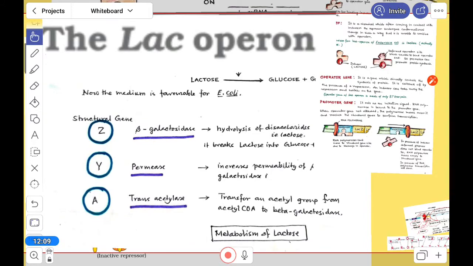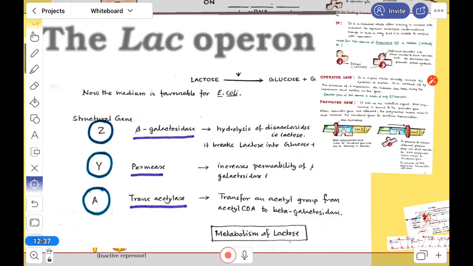So here are the three genes and their functions. Beta galactosidase, you know, hydrolyses and breaks the lactose into glucose. Permease increases the permeability, so that more lactose gets inside. And transacetylase transfers the acetyl group of acetyl coenzyme A to beta galactosides. It means metabolism of lactose, but the main thing here is the conversion.